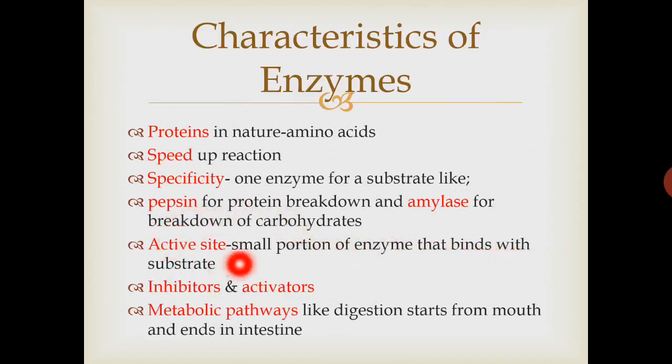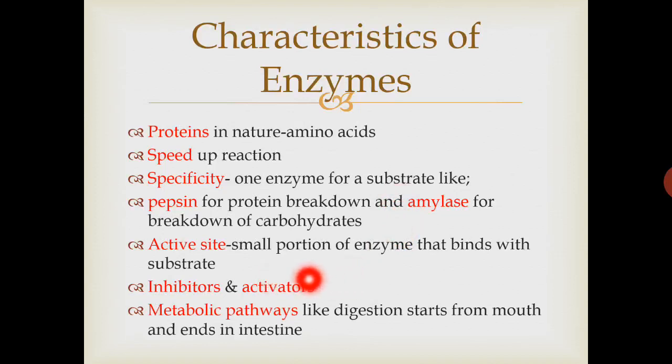Otherwise the rest of the enzyme is not involved with the substrate. Inhibitors: some molecules or enzymes work as inhibitors or activators. Inhibitors are those that inhibit or stop a chemical reaction, and activators are those that activate or speed up a chemical reaction. So enzymes can work as both, and enzymes are regulated by such chemicals that work as inhibitors and activators.